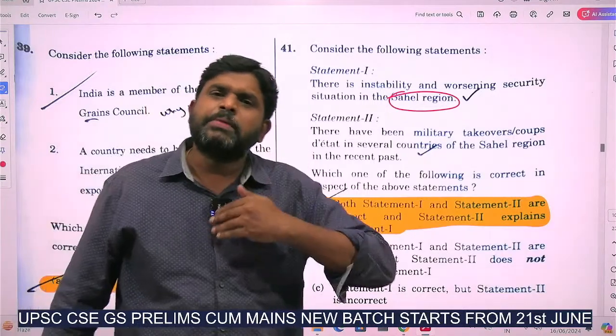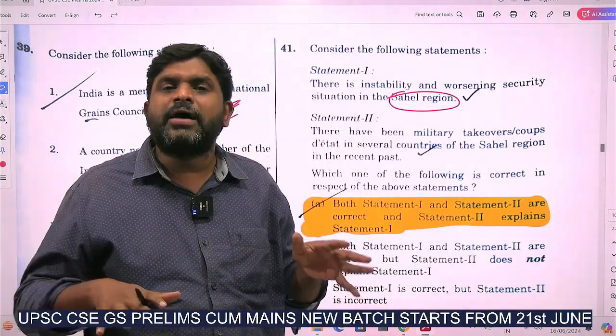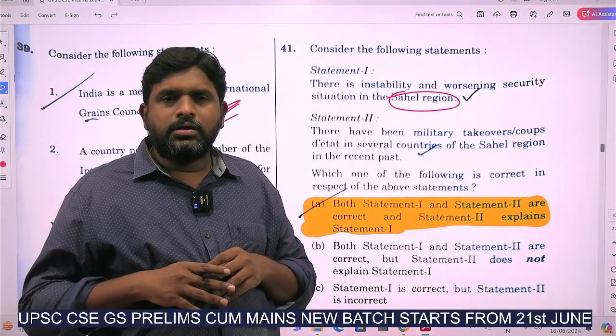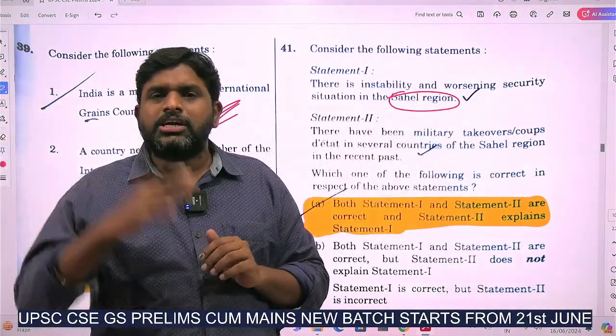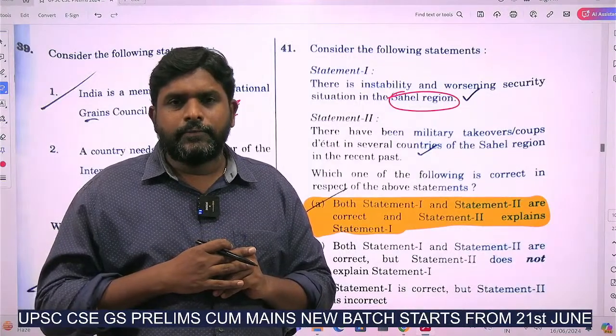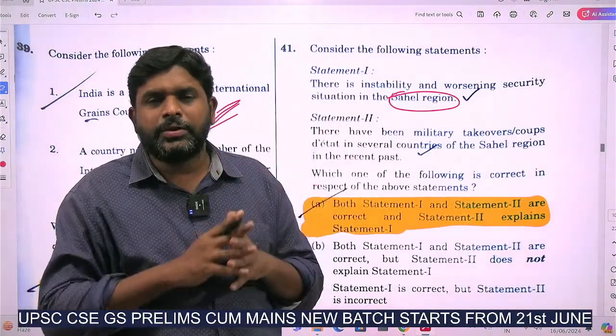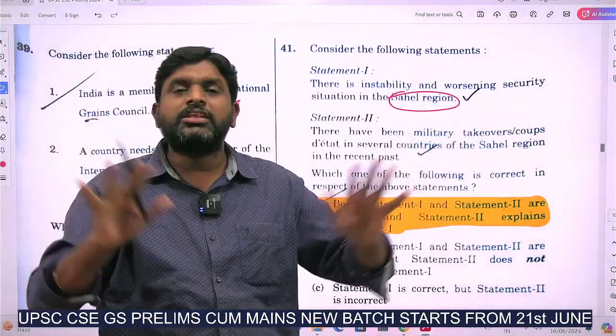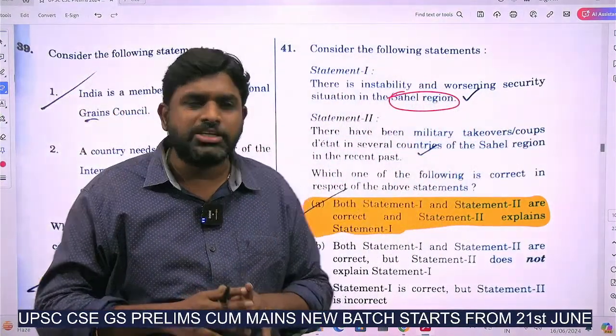Lot of migration, people will migrate. It is mostly inhabited by Muslim countries, Muslim people. Sahel region, down to Tunisia, Niger region, from Burkina Faso to Sudan. This particular region in the African map is called the Sahel region.